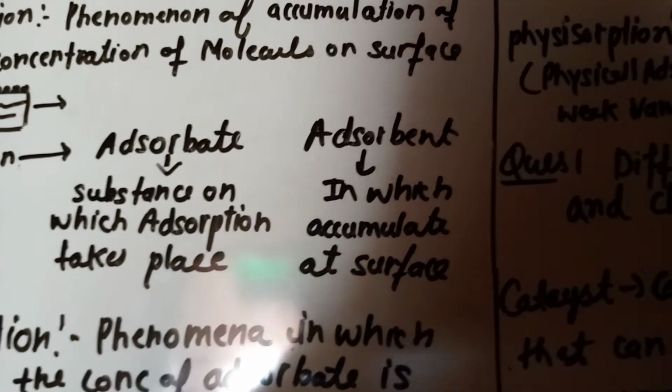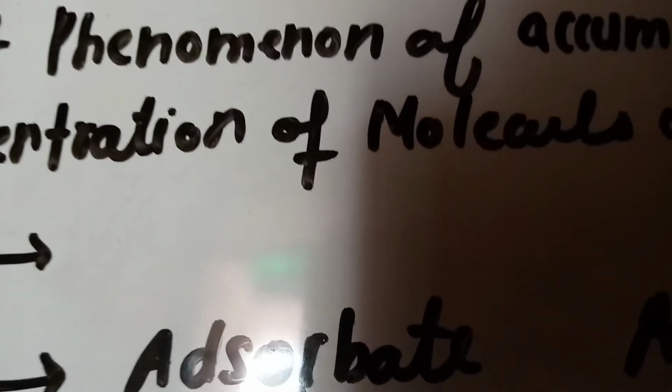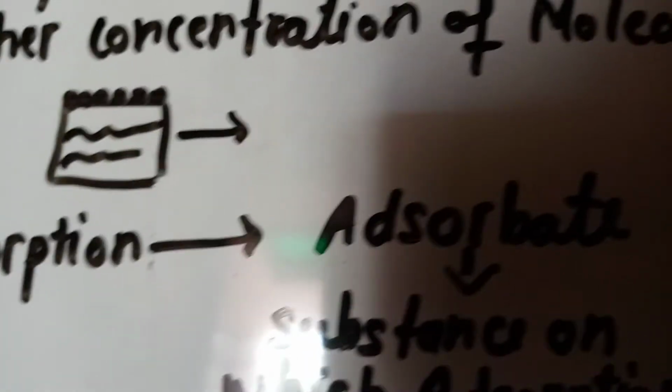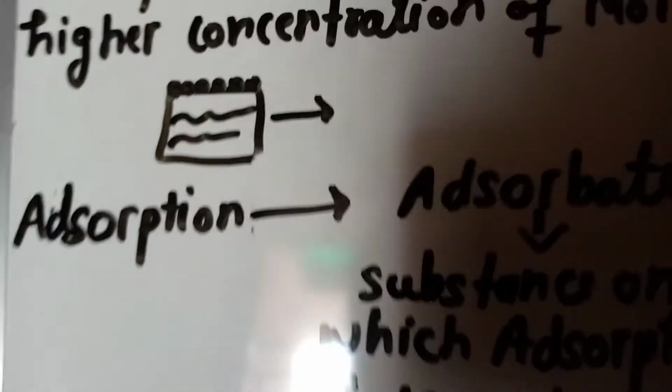So now it's time to start surface chemistry. First of all, we will define adsorption. What is adsorption? The phenomenon of accumulation of a higher concentration of molecules on a surface is called adsorption. This is the diagram of adsorption in which the particles accumulate on the surface of the object.